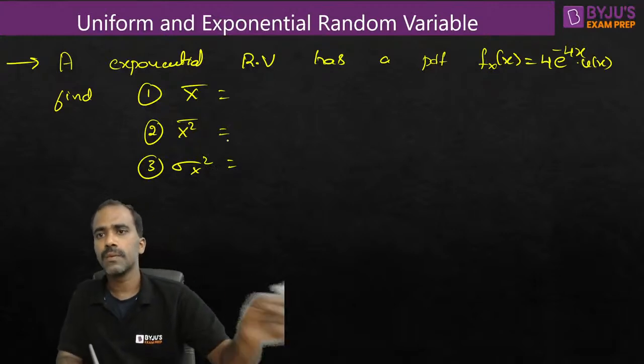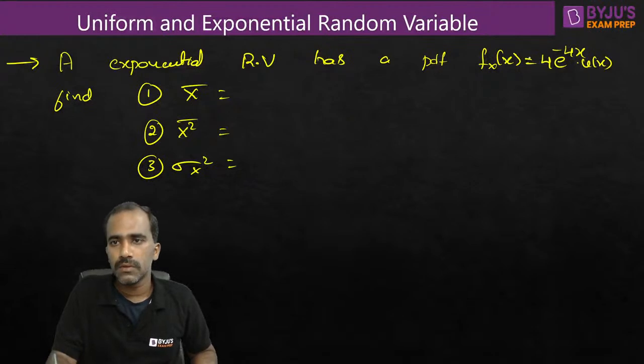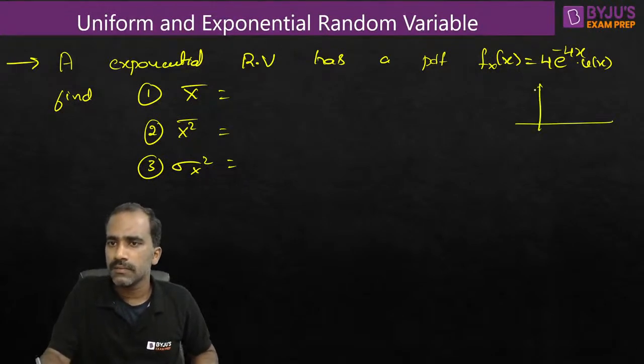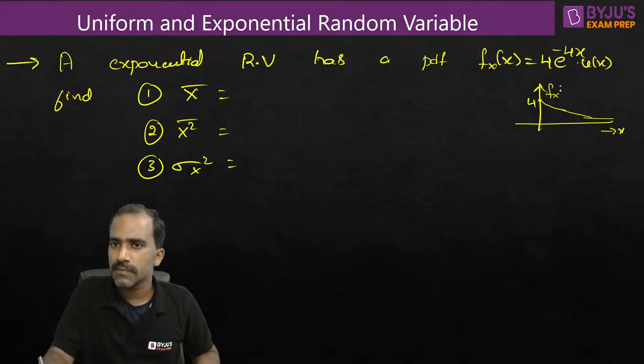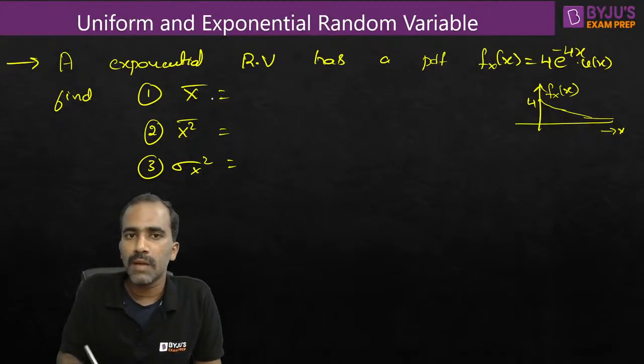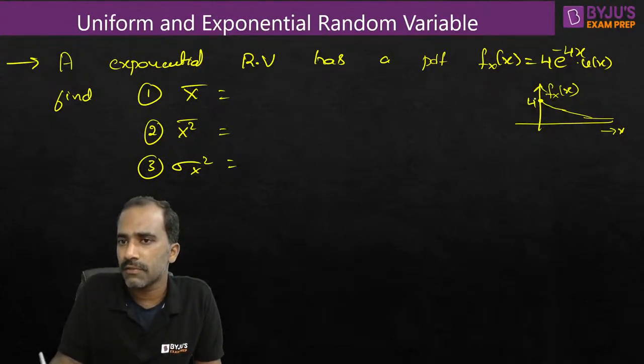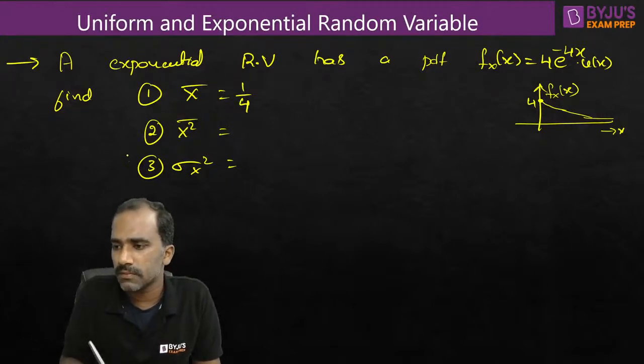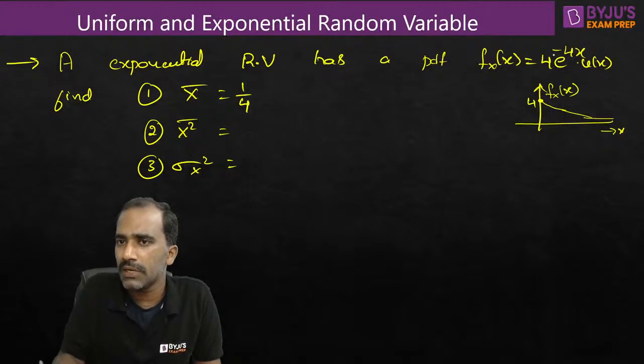Anyone? Very simple stuff. If you want to plot it also, you can plot it. It looks like this. The maximum height is 4 units. How much is the mean? It is inverse of the maximum height of the exponential PDF. What is the maximum height? 4. The mean value should be 1 by 4. 1 by a only, na? 1 by a into e power minus ax. You can remember that. So 1 by 4 is 0.25.